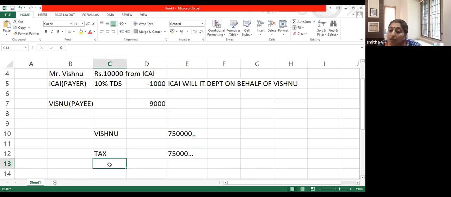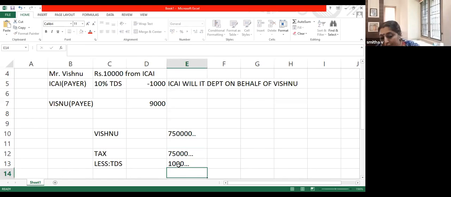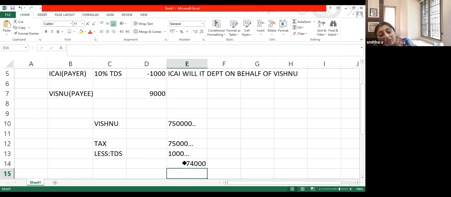Now, Vishnu need not go and pay 75,000 from his pocket, because already an amount of 1,000 has reached the income tax department by way of TDS. So he needs to take from his pocket only 74,000. He needs to calculate his advance tax at 74,000. That is his advance tax liability. This is his actual tax liability. So that way, this will not result in a loss to the payee.